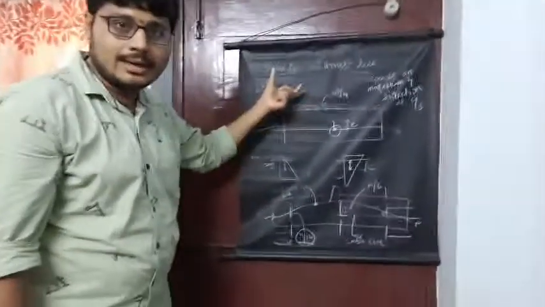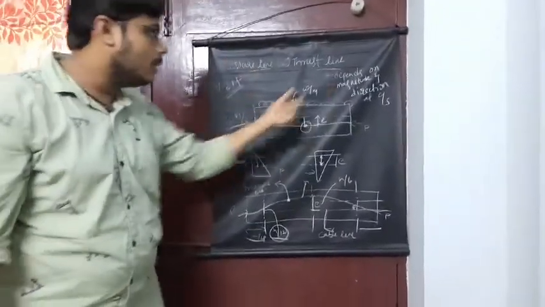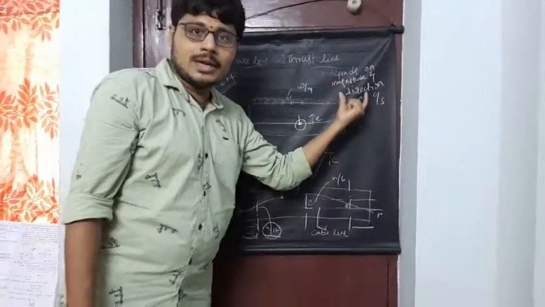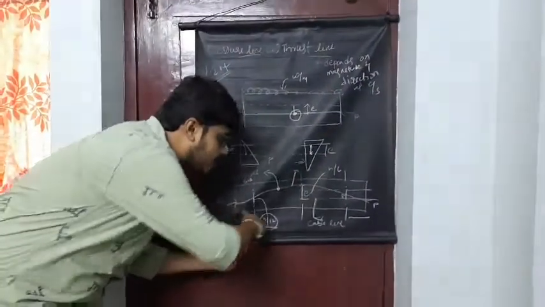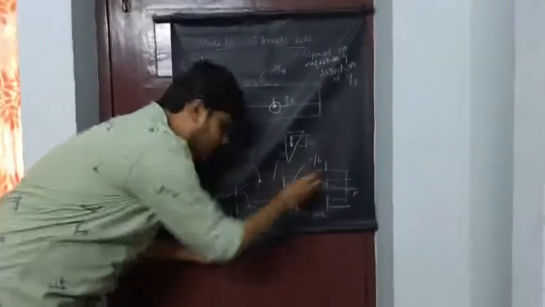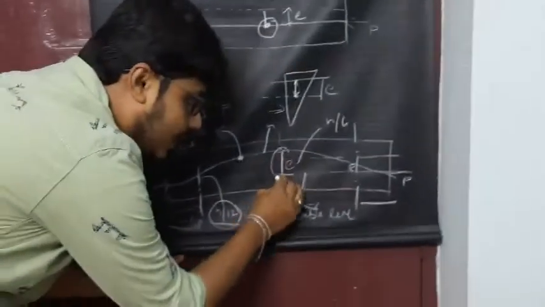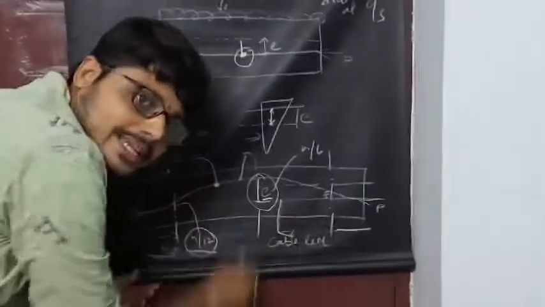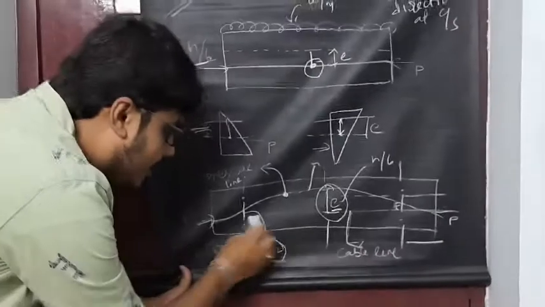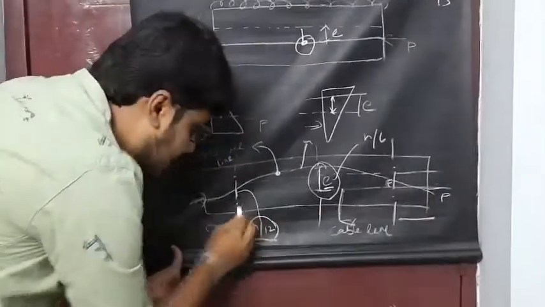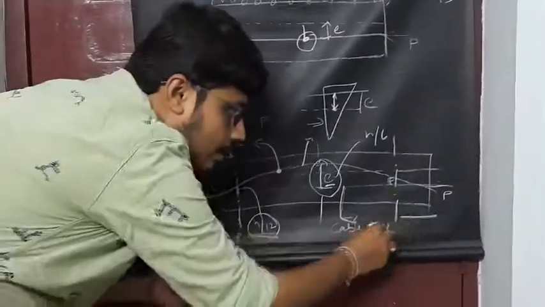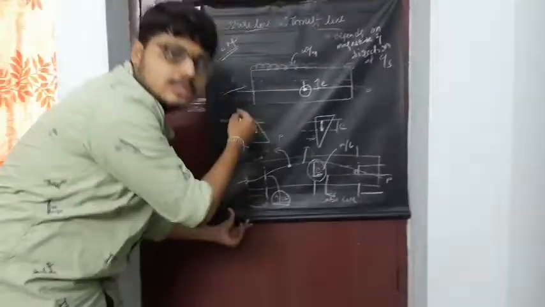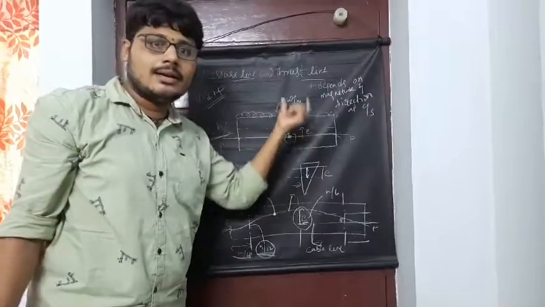The cable profile will be like this. We can calculate at the center the pressure line E is equal to h by 6, and at some distance h by 12. Okay, so this is the concept of pressure line, thrust line.